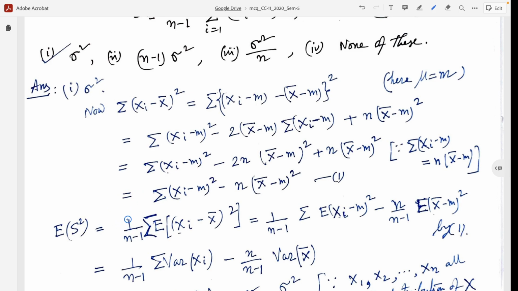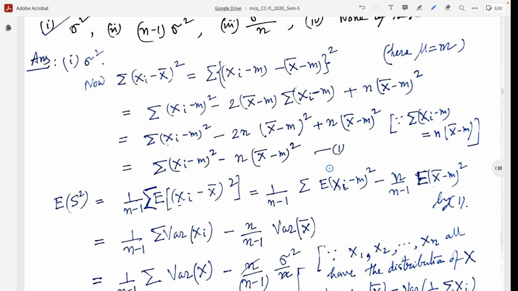So this 1 by n minus 1 is out of the summation, and after simplification from 1, we put this result: 1 by n minus 1 in the summation, summation expectation of (Xi minus m) whole square, minus n into 1 by n minus 1 and expectation of (X bar minus m) whole square. Now we know this equals the variance of Xi, and n by n minus 1, and this is the variance of X bar.